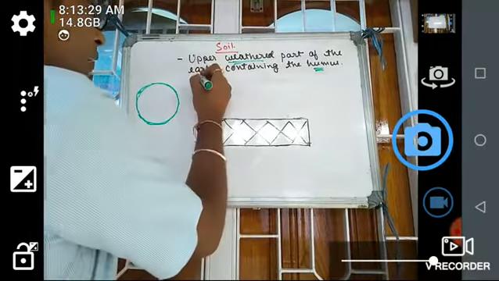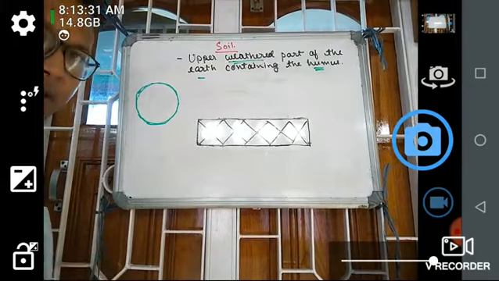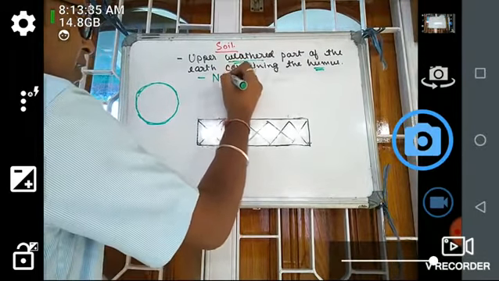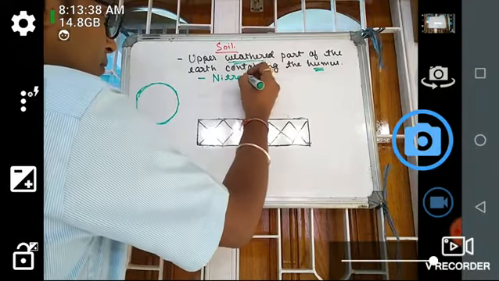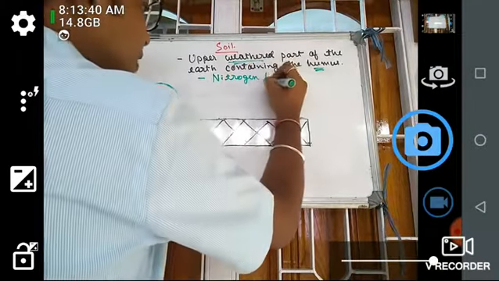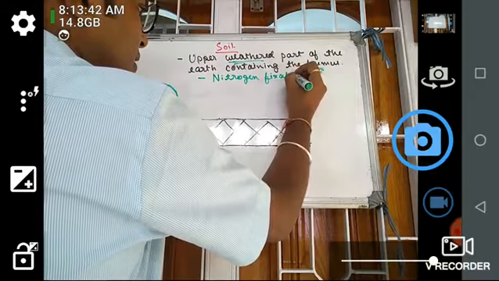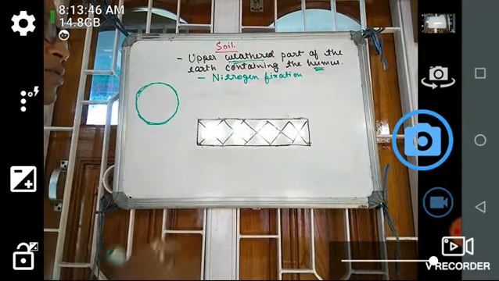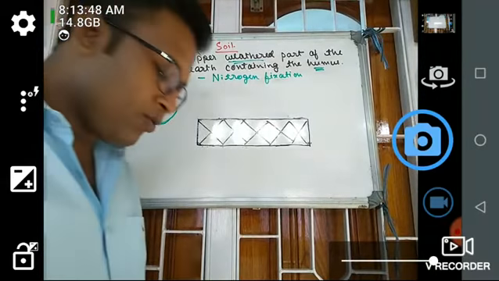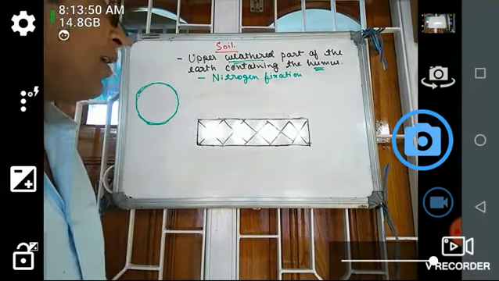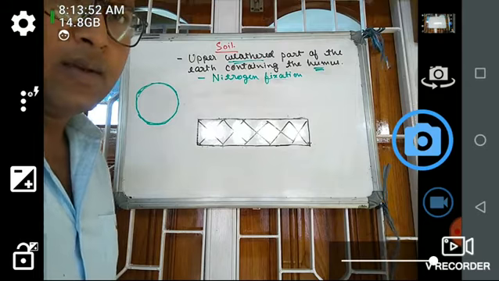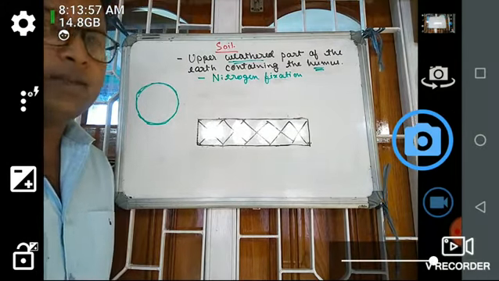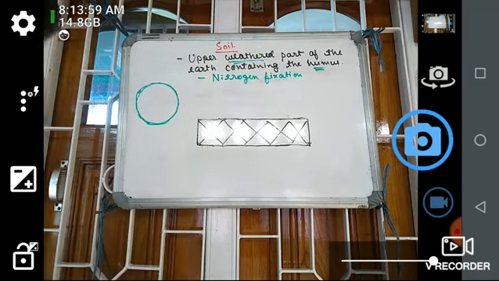Next, this soil is a very important abiotic factor, as we know in our first year classes that nitrogen fixation takes place in soil. So this particular nitrogen fixation which we have read in our first year classes takes place in the soil. If soil is absent, this nitrogen fixation cannot take place.